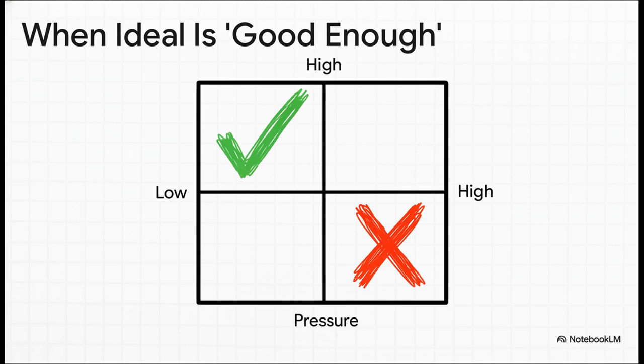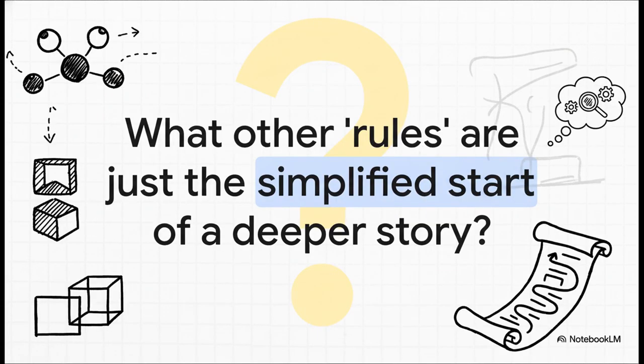That perfect, ideal gas law, it works great when its flawed assumptions don't really matter, at really high temperatures where molecules are flying around too fast to attract each other, and at low pressures where they're so far apart their size is irrelevant. It only really starts to fail when you push things to the extremes, super high pressure or super low temperature. And that kind of leaves us with this final, bigger question. We just took apart a law that seems so fundamental and found this whole other layer of complexity underneath. So it makes you wonder, what other scientific rules that we take for granted are also just the starting point, just the first simplified chapter of a much deeper, more fascinating story?